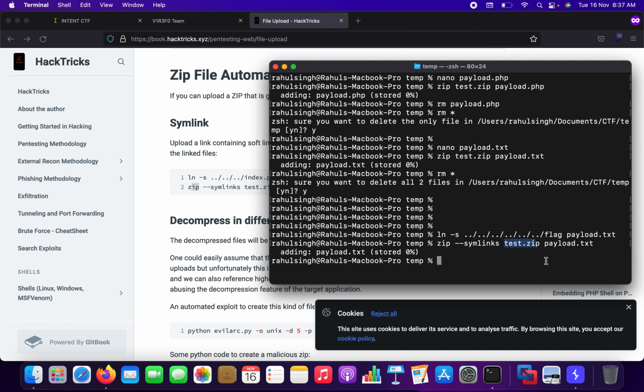So what will happen is, the reverse will happen on the server. On the server it will try to unzip it, and it will then give me an option to click on payload.txt. When I click on payload.txt, it will automatically link to the file called flag on the server itself.